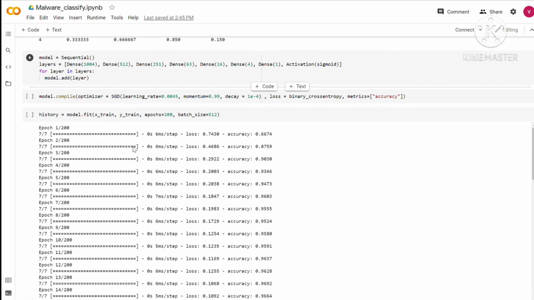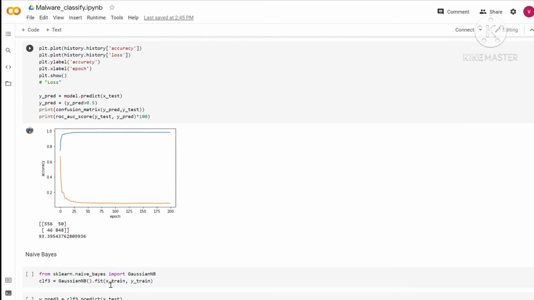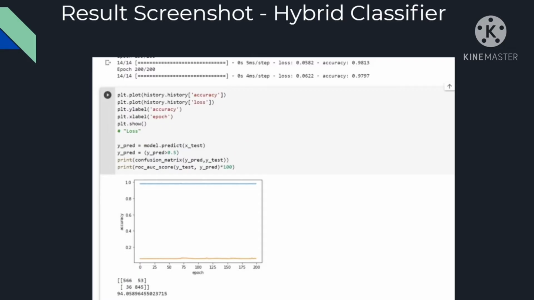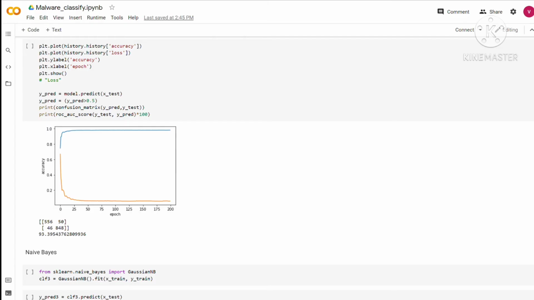The highest which we have got after applying a hybrid classifier was 94.058%, which is a 0.6% increase overall. So we have tried to overall increase the accuracy, and it differs between this range because it depends upon our neural network.